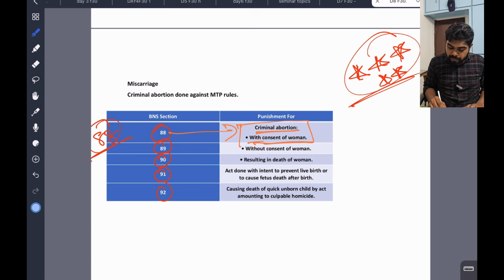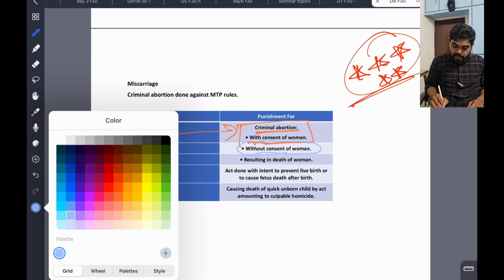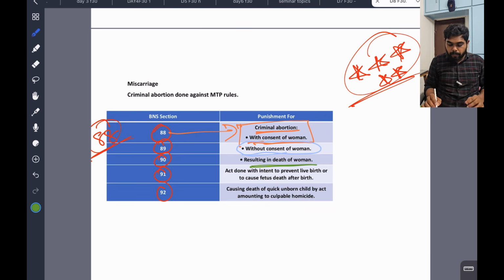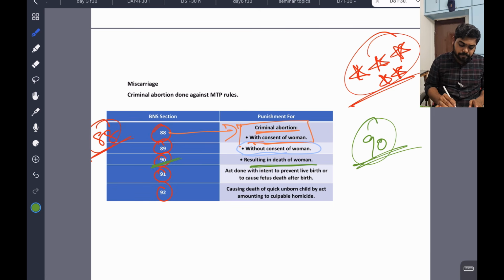So criminal abortion without consent of the woman is 89. And what is 90? 90 is resulting in death of the woman. So if you do a criminal abortion, that is 88. With consent, without consent, 89. And if that abortion leads to the death of the woman, it is 90. Very, very important. So 90 is very, very important.